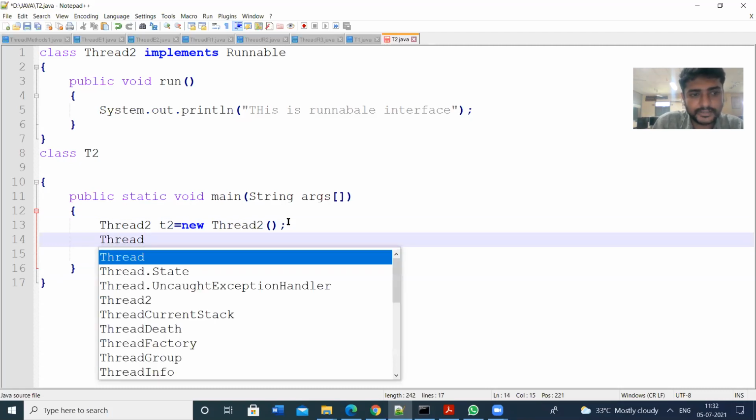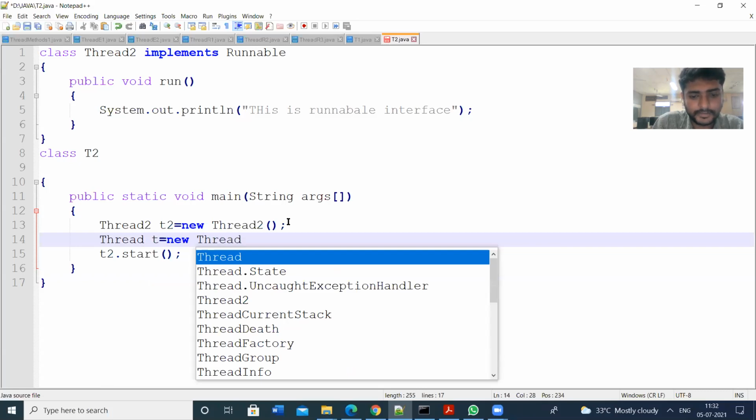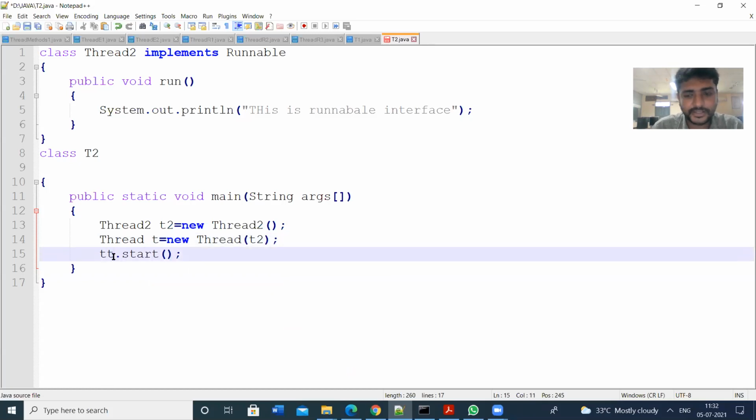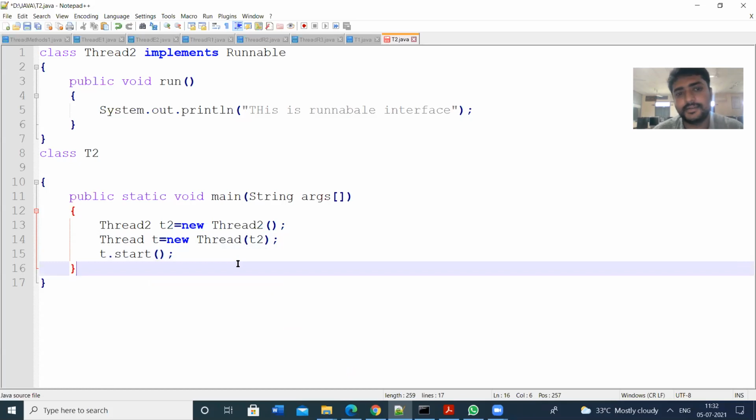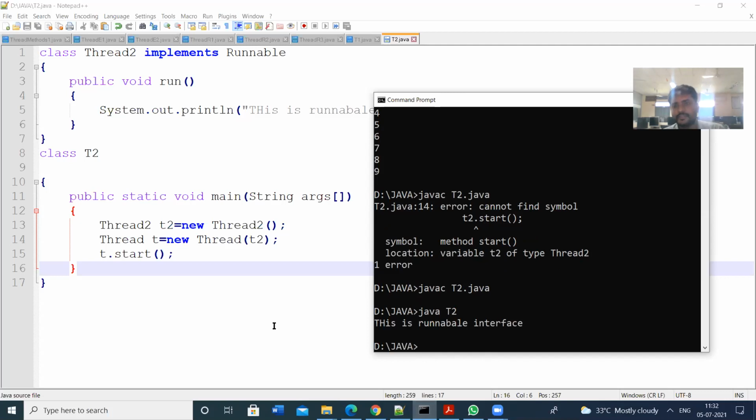Let us create the object: Thread t is equal to new Thread. We have to pass the parameter t2, the parameterized constructor. Then by using the object t, we will start the thread. We'll create the threads. So let us save and run this one. The program is compiled. The program is executed.